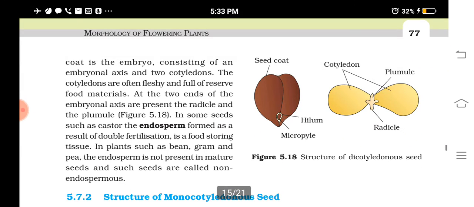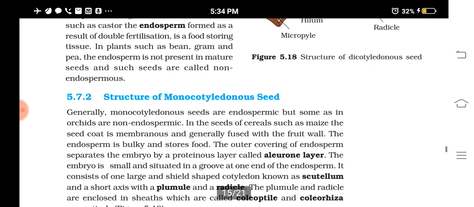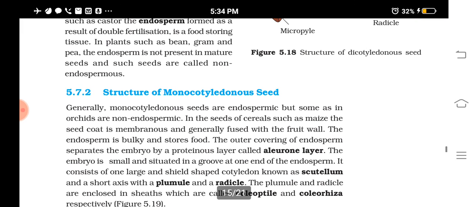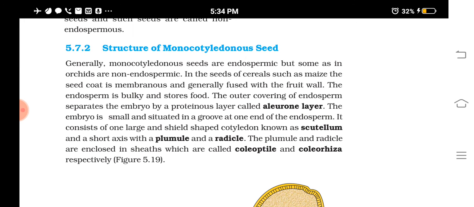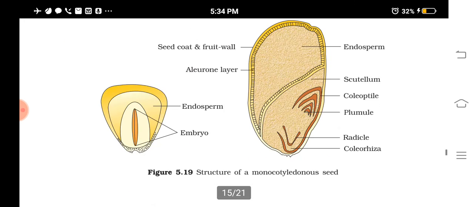Then endosperm is the nutritive tissue formed as a result of double fertilization, and it is a food storing tissue. Seeds which have endosperm are known as endospermous or albuminous seeds, and those which do not have it are known as non-endospermous or exalbuminous seeds.